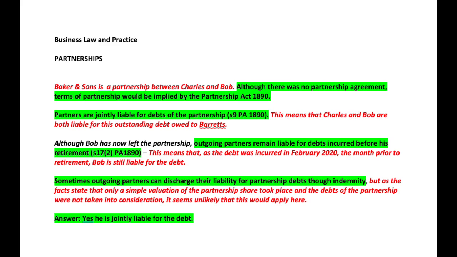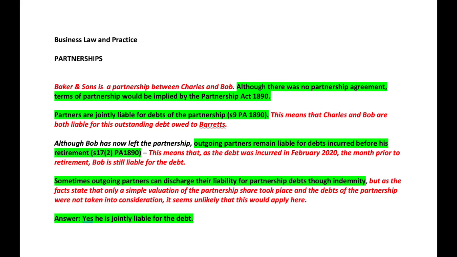And then I've gone on in the next sentence to say that partners are jointly liable for debts of the partnership, and that's from section 9 of the Partnerships Act. And then I've gone on to apply the law to the facts, and I've said that this means that Charles and Bob are both liable for the outstanding debt owed to Barrett's, which was part of the scenario. So now I've established that there was a partnership and the terms will be implied, and that because there's a partnership, both of the partners, Charles and Bob, would be liable for outstanding debt. Now I can talk about what happens now that Bob has left the partnership.